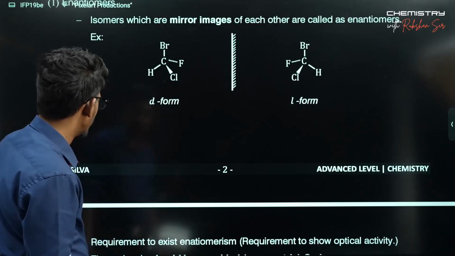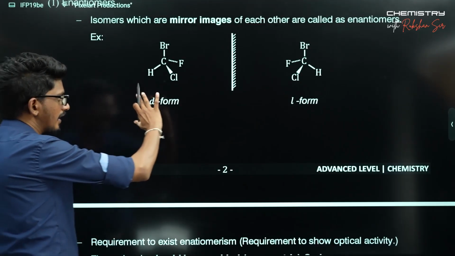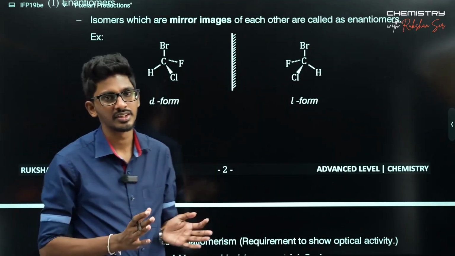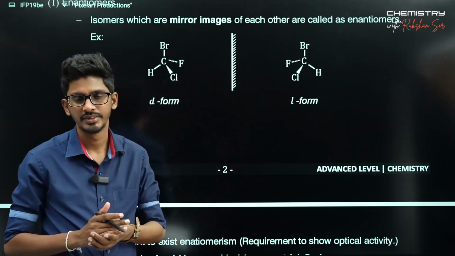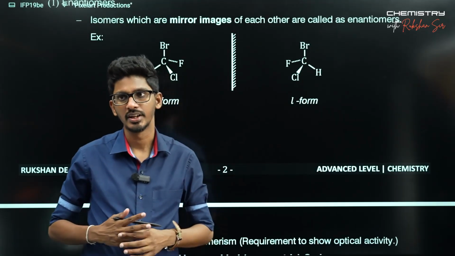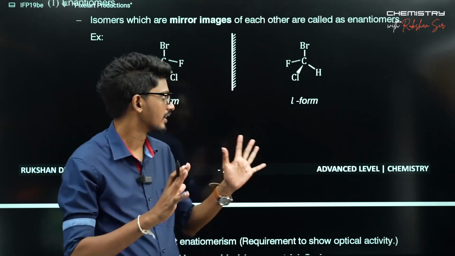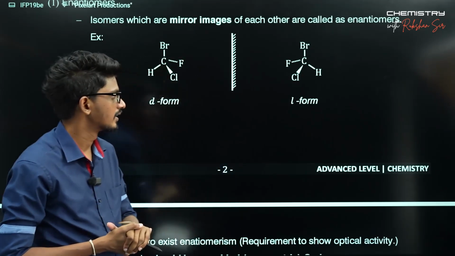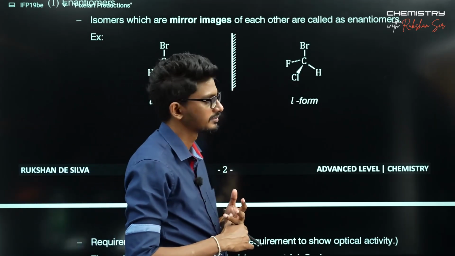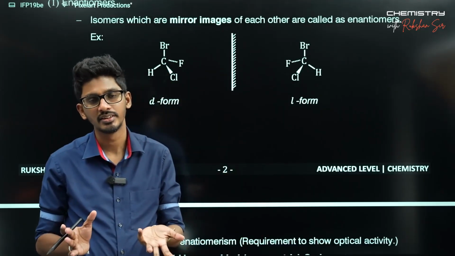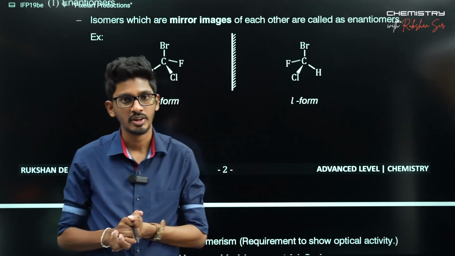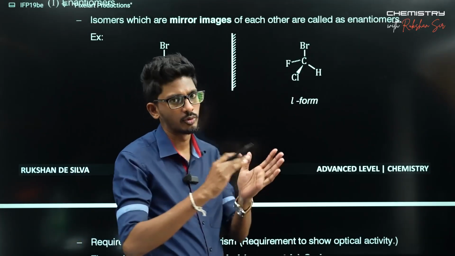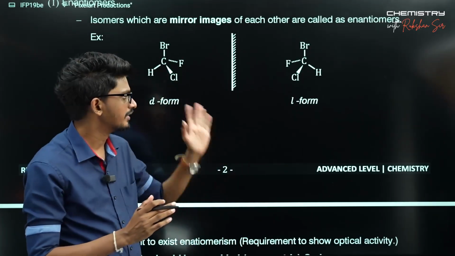As the atomic connectivity is the same, and the molecular weight and kind of secondary interactions are all the same for these two enantiomers, because they have the same connectivity and the same distances between the atoms, the same secondary interactions, the same molecular formula and molecular weight, you can't differentiate these two with any of the other physical properties.